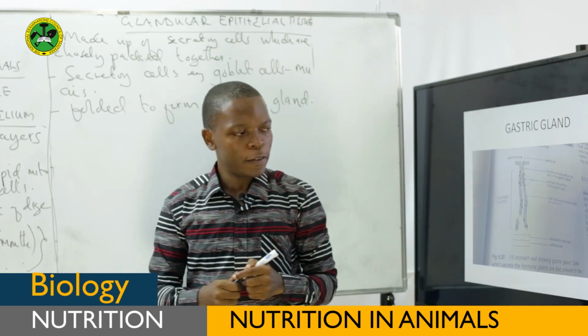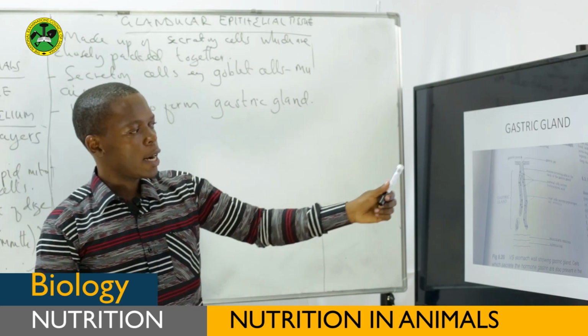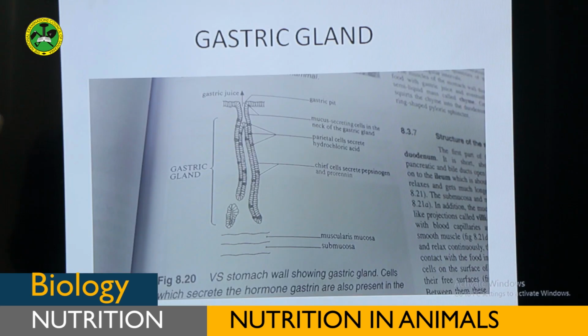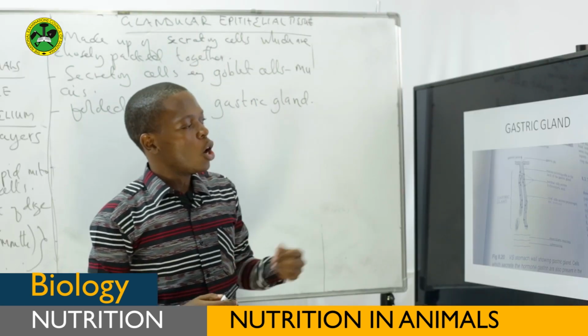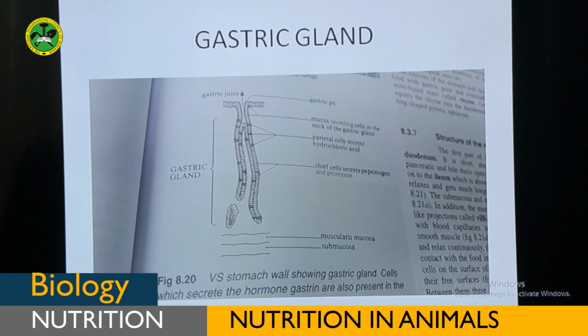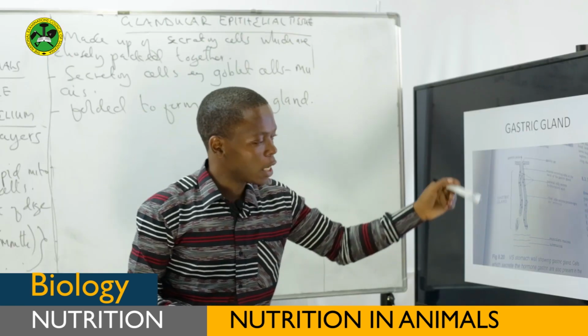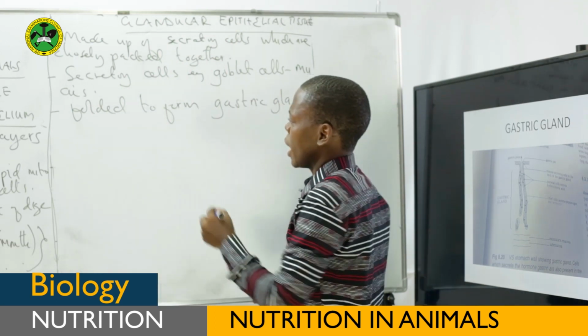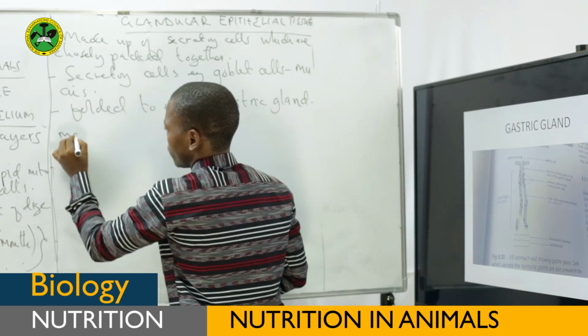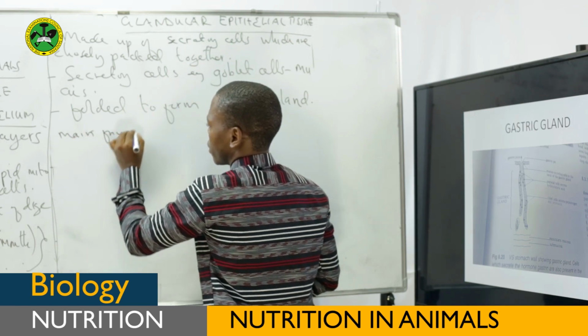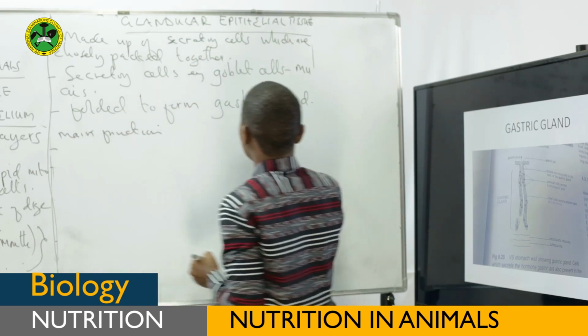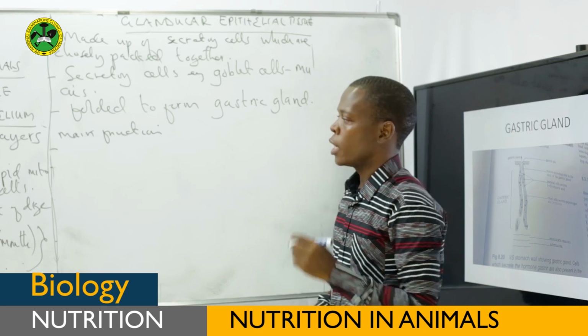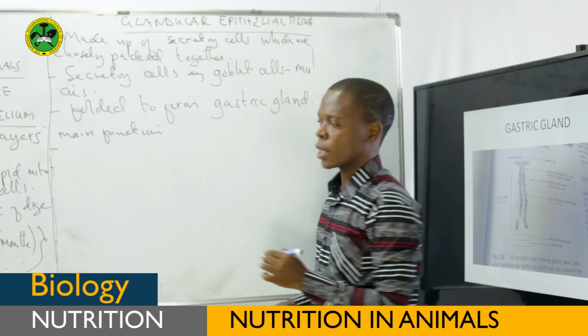As you can see from this diagram, this is a gastric gland, but it is a result of the folding of a special epithelial tissue, which we call glandular epithelial tissue. This folding results in the formation of the gland called a gastric gland. And the main function of this gastric gland is to secrete the so-called gastric juice.